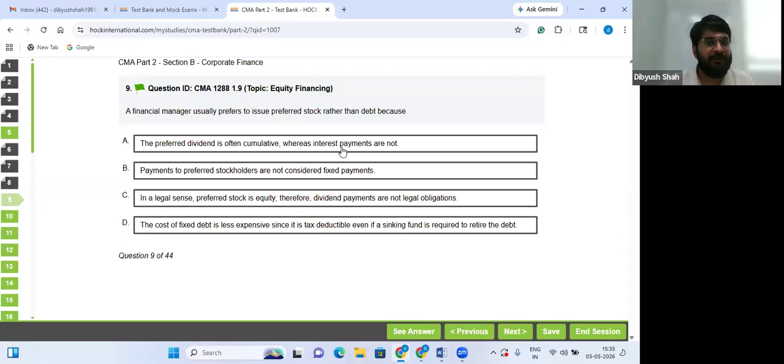B. Payments to preferred stockholders are not considered fixed payments. No, again, not the most accurate answer because preferred dividend is generally fixed only. In a legal sense, preferred stock is equity. Yes. Therefore, dividend payments are not obligations. So, if you have a bad year, you can choose not to declare the dividend, and they cannot take you towards bankruptcy.